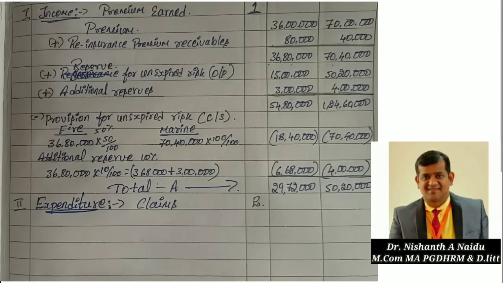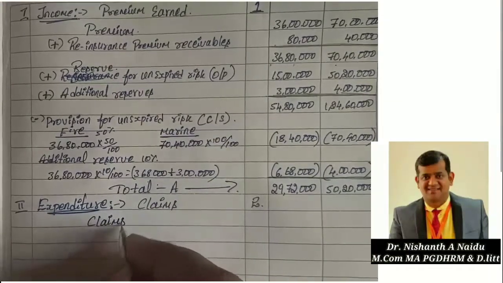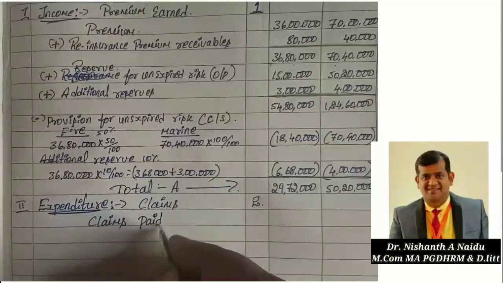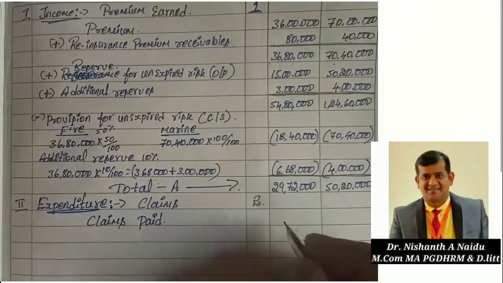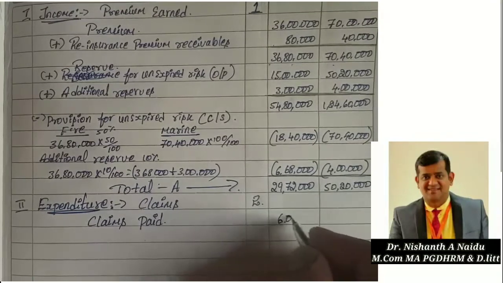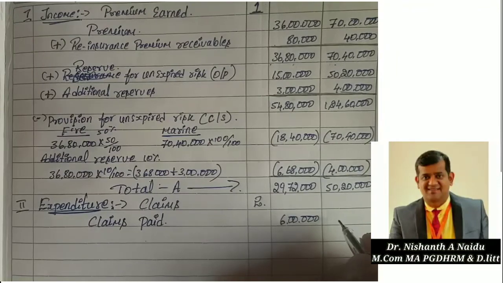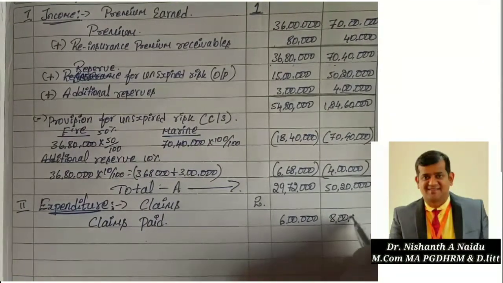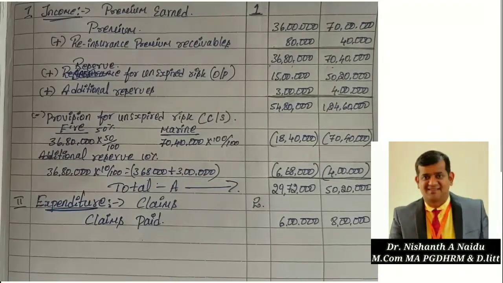So take down claims paid. How much claims paid has he given in the problem? Claims paid is the third item: claims paid and outstanding, 6 lakh and 8 lakh. 6 lakh for fire insurance, then 8 lakh for marine insurance.